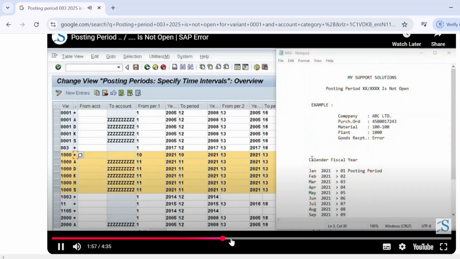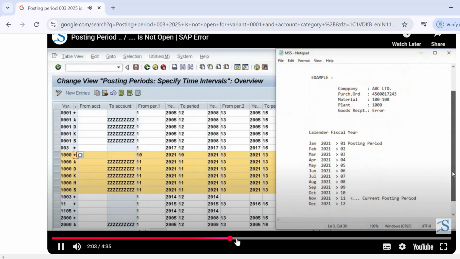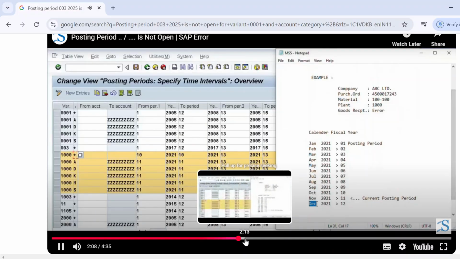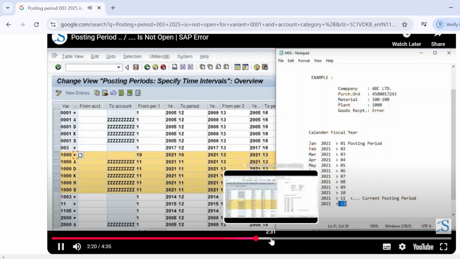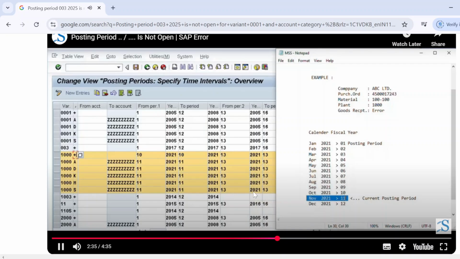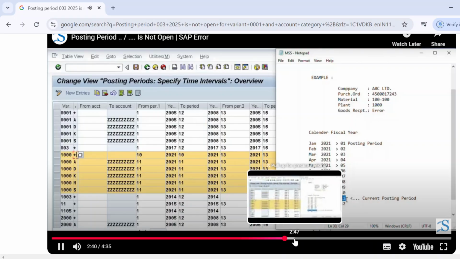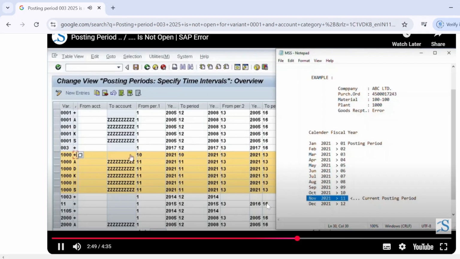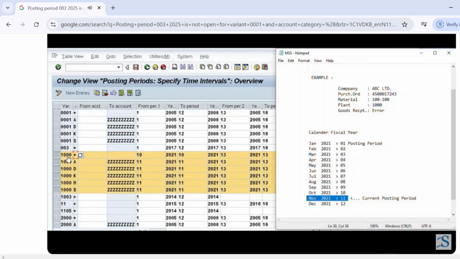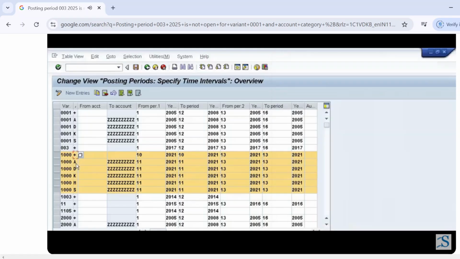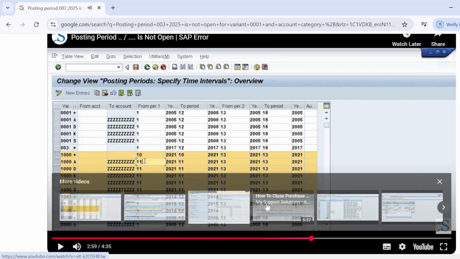Now our company 1000 follows the calendar fiscal year. What is calendar fiscal year? December. Okay, so January 21 will be our first and December 21 our last, that is the 12th posting period. So this posting period is our current posting period. If we want to post any document in November 21, but if we observe here for our posting period variant, for these account types A, D, K, M and S, the 11th